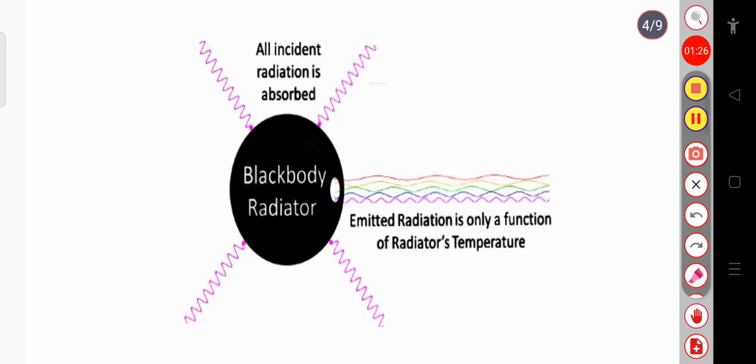Ferry in 1895 suggested a model as a hollow sphere with internal reflecting walls and a narrow hole opening in it. So Ferry's blackbody consists of a hollow sphere with internal reflecting walls and a narrow hole opening in it. The diameter of the hole is negligibly small as compared to the diameter of the sphere.